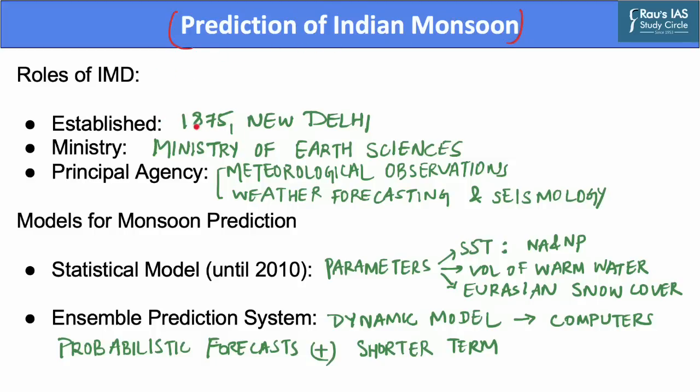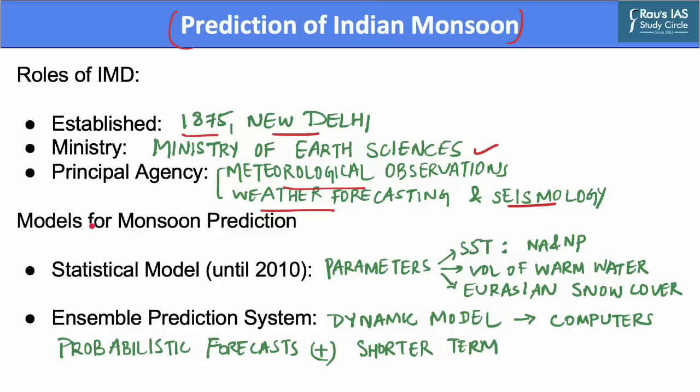IMD was established in the year 1875 and is headquartered in the city of New Delhi. It falls under the Ministry of Earth Sciences. It is the principal agency responsible for meteorological observations, weather forecasting, and seismology. IMD is also one of the 6 regional specialized meteorological centers of the World Meteorological Organization.